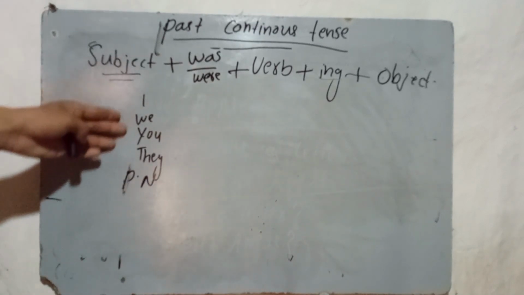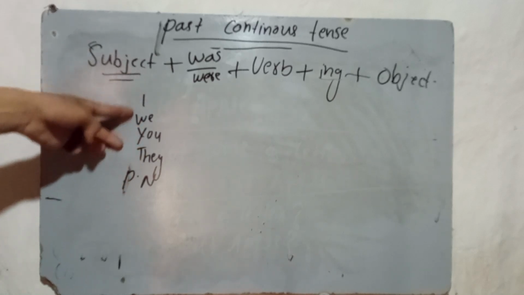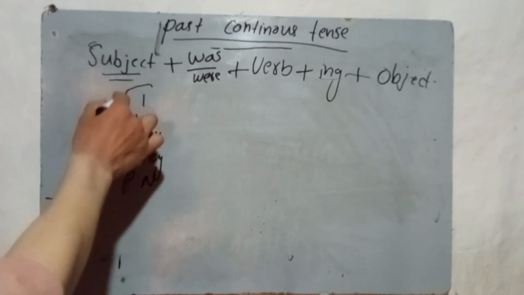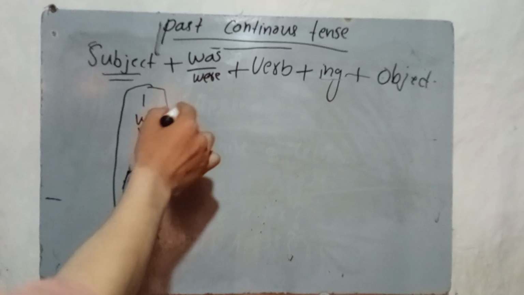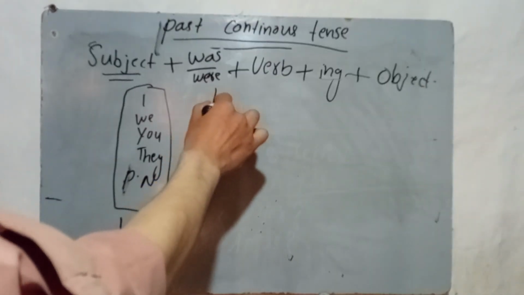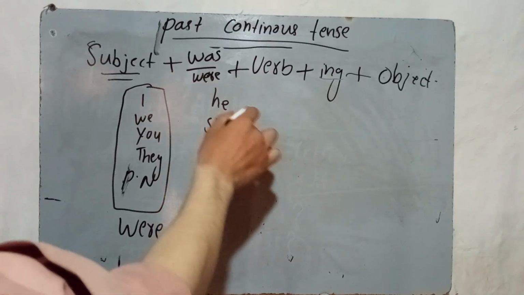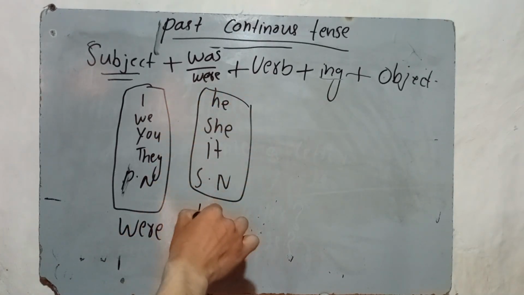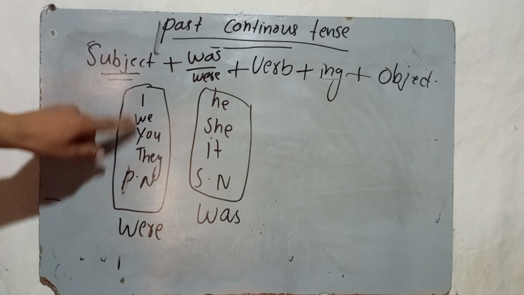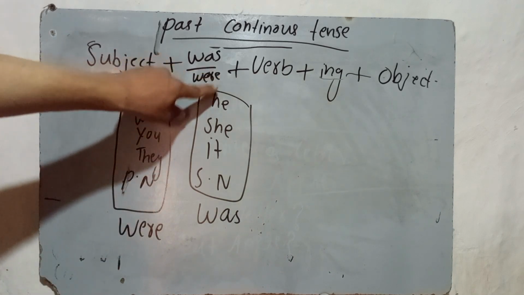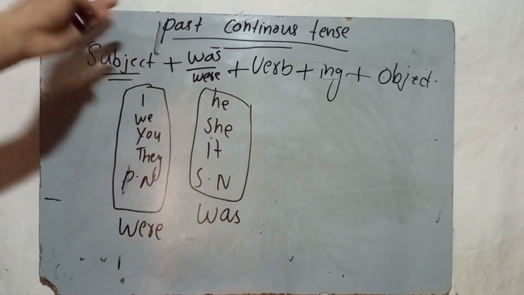If these are the subject, you need to use were. And if the subject is he, she, it, or a singular noun, we need to use was, directly after the subject.